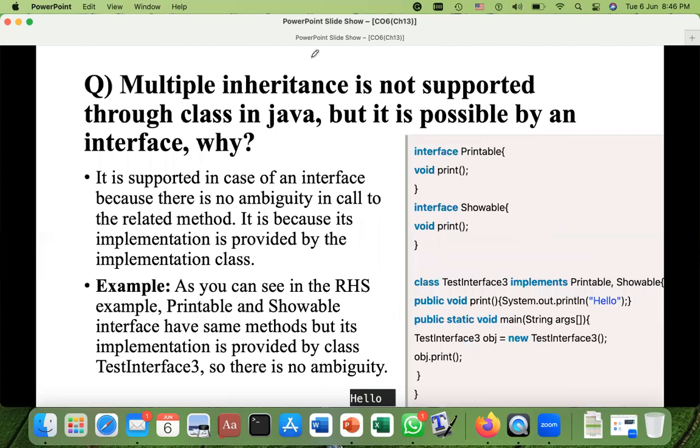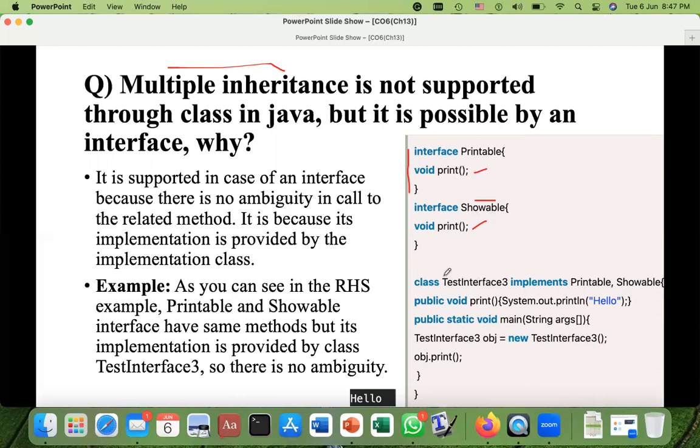But multiple inheritance is allowed in the case of interfaces. And how can you do that? Let's have a look. We have an interface named Printable, with a print method. Then we have another interface, Showable, and the same print method is available in this interface too. You know that in an interface, the methods are abstract methods, which means the body of these methods would be somewhere in some other class.